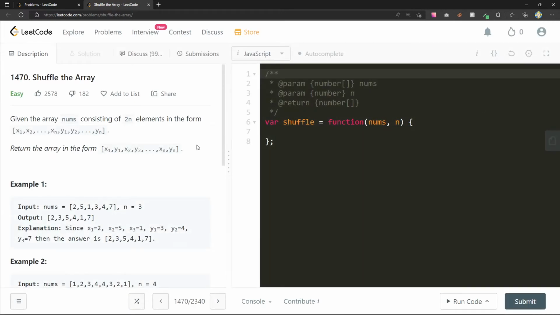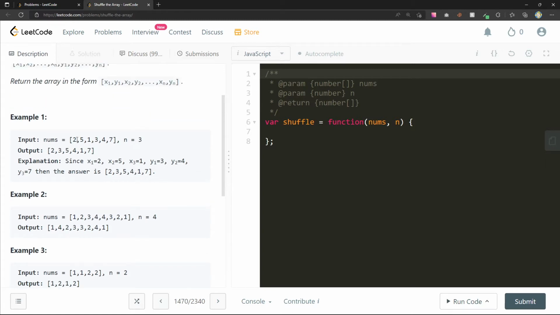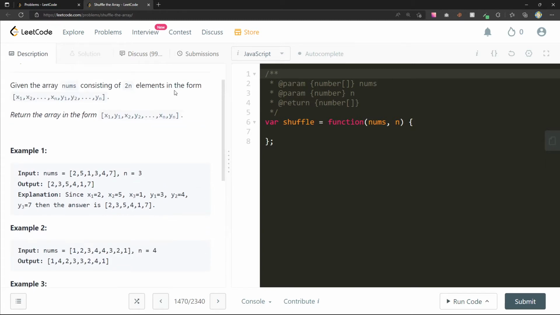Shuffle the array. Let's see. Given the array consisting of 2n elements in the form x1, x2, ..., xn, y1, y2, ..., yn, return the array. Okay, 2, 5, 1, 3, and we have 3. Oh, I see. So 2, 0 plus 3, 2, 3. Okay, so here we really just want to go up until n, right? Up until the 1.